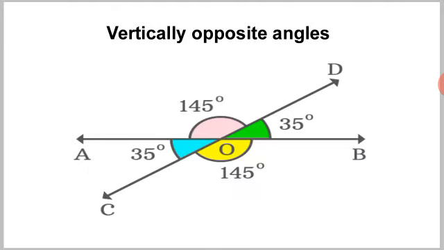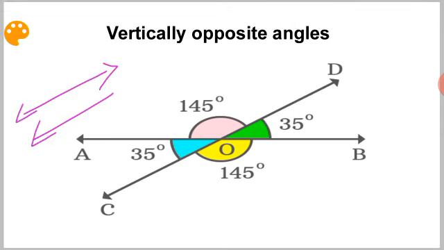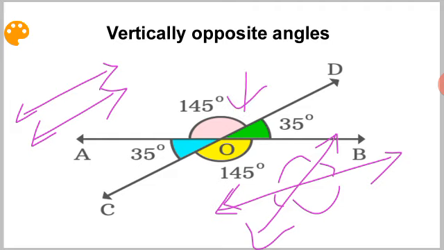What are the different ways of drawing two lines? Two possible ways of drawing two lines are either parallel lines or intersecting lines. When we form intersecting lines, angles are formed. We get two pairs of angles which are vertically opposite. These are vertically opposite angles formed when two lines intersect.